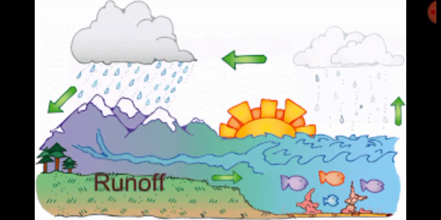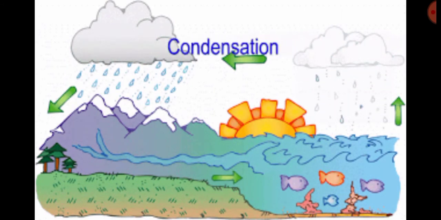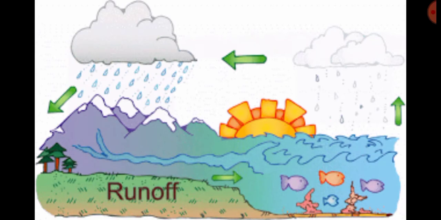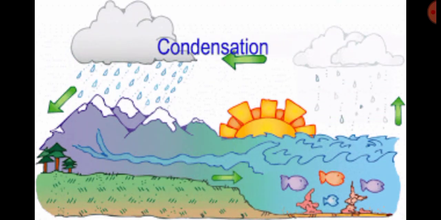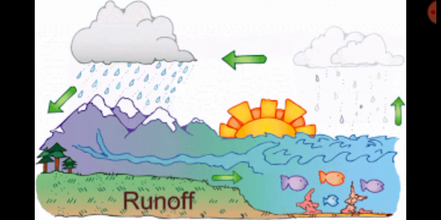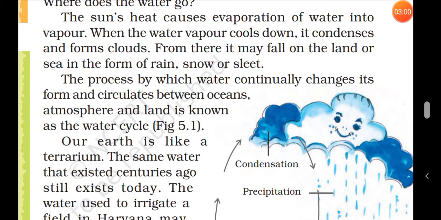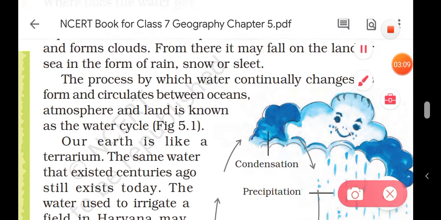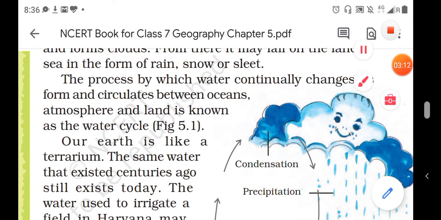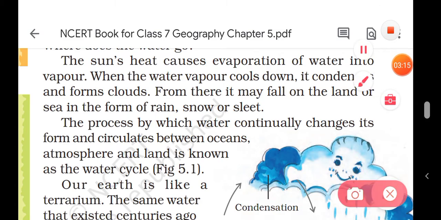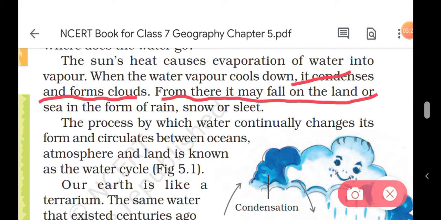First of all water evaporates, then it condenses, means it cools down, and after that it rains. This is known as precipitation, and then water again runs off to the rivers. This is the water cycle. You can also say this is the rain cycle. The sun's heat causes evaporation of water into vapor, and when the water vapor cools down, it condenses and forms clouds. From there it may fall on the land or sea in the form of rain, snow or sleet.